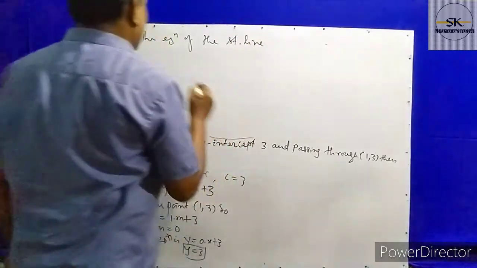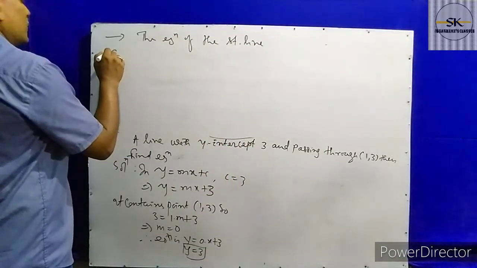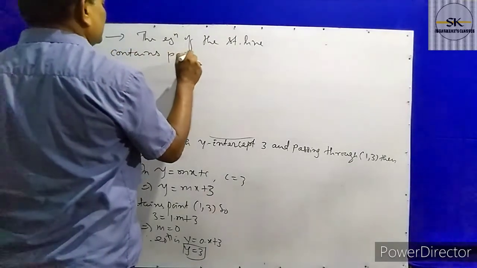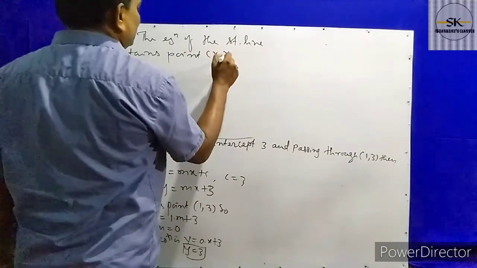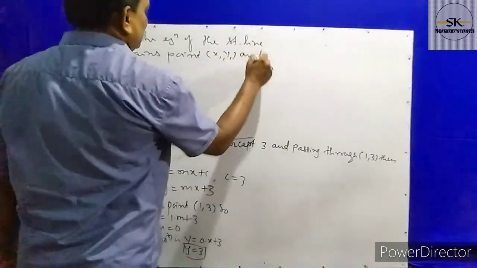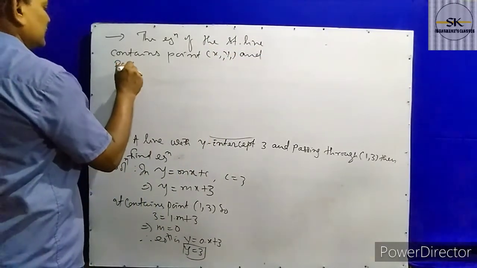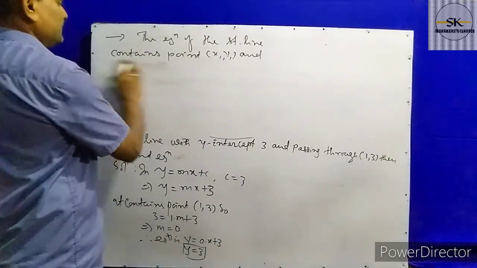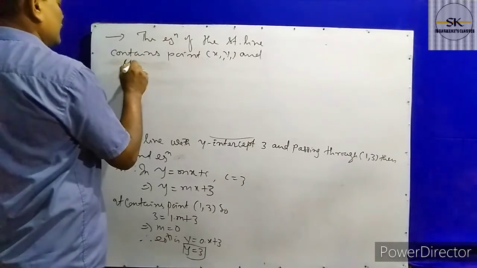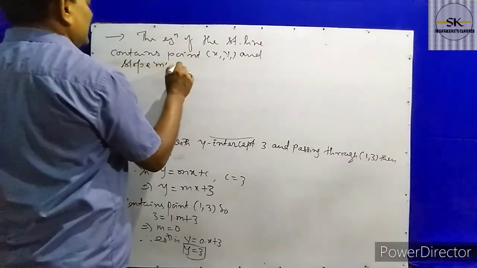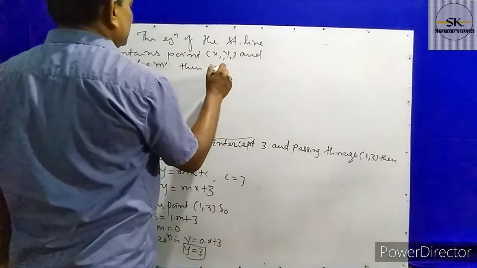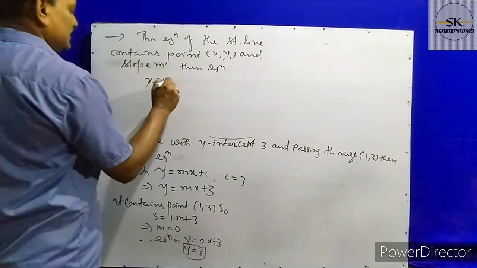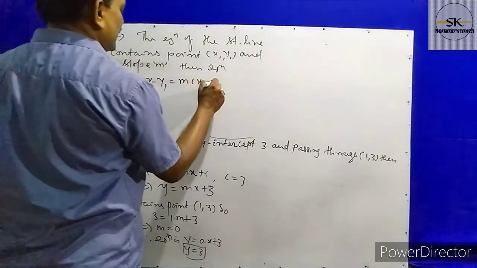The equation of the straight line that contains the point (x1, y1) and has slope m is y minus y1 equals m into x minus x1.